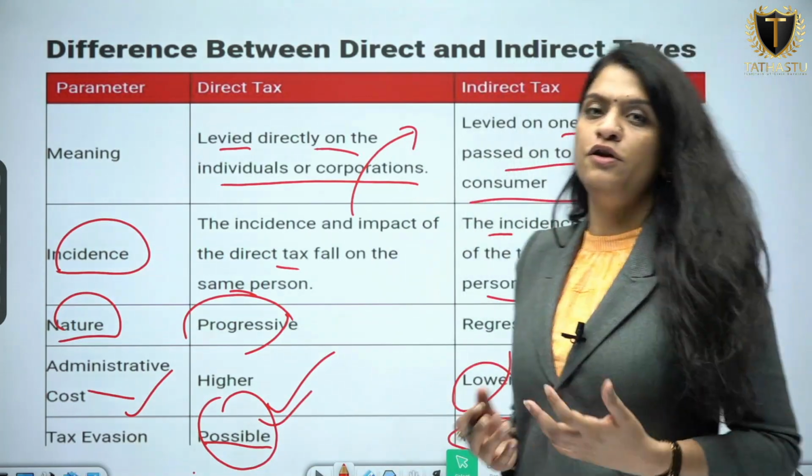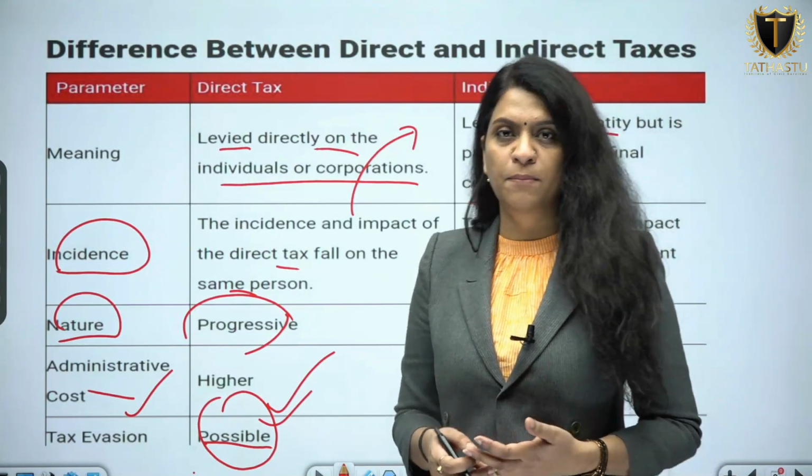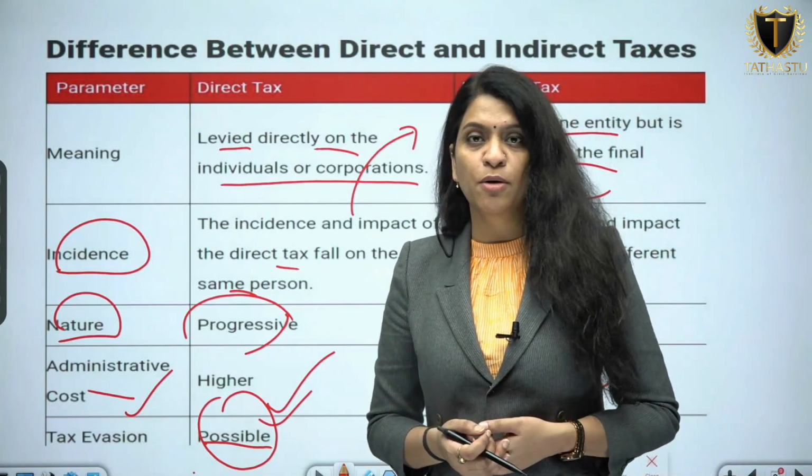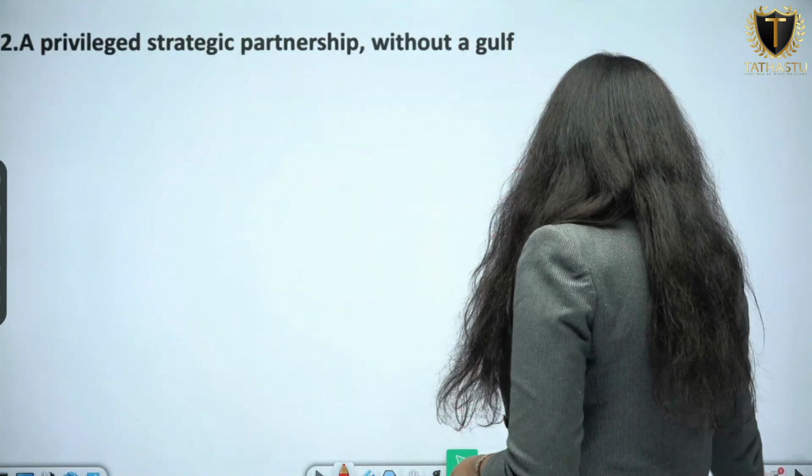It's not possible in indirect taxes because whatever the consumer buys, he has to pay the entire tax. There is no possibility of tax evasion in it. So this is about the difference.